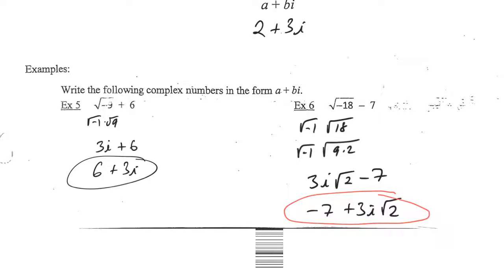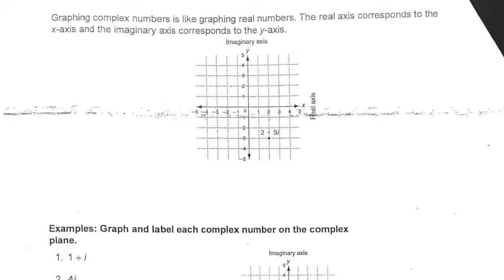All right, let's move forward. Turning the page, we are going to learn how to graph complex numbers. And graphing complex numbers is very easy to do. It's just we don't call it the x and the y-axis anymore. We call it the real axis and the imaginary axis. And so when you think about, they use this example of 2 minus 3i, you just treat the 2 the same way you would normally treat an x. You treat the negative 3i the same way that you would normally treat a y, right?